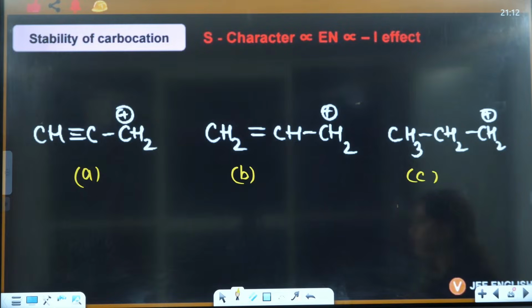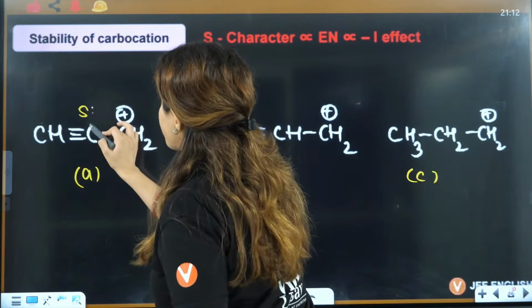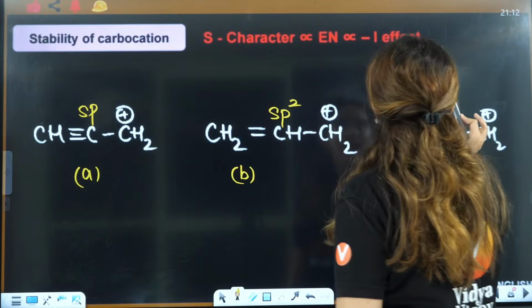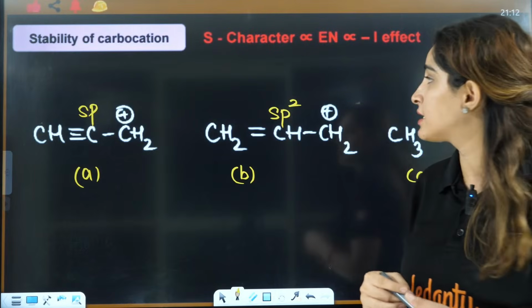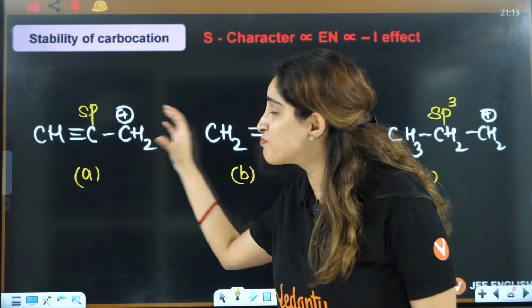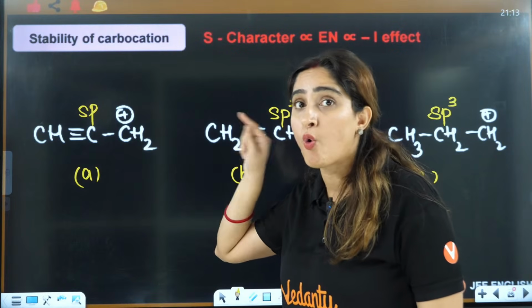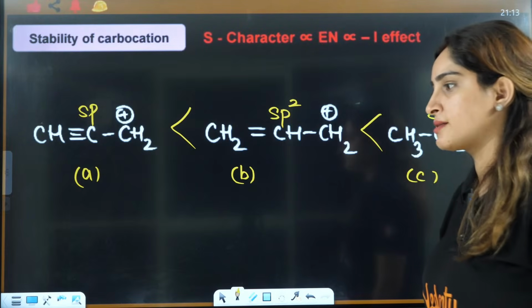That is the only difference. The more the SP character, the more is the minus I effect. So here minus I effect is maximum, so it will destabilize this particular carbocation. So this is the correct answer here.